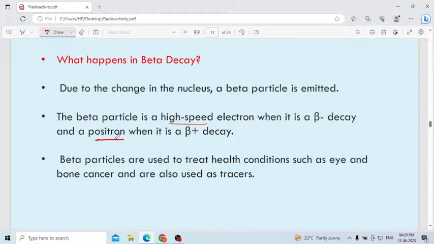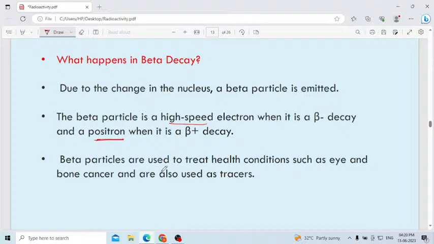Why is the electron released in beta minus decay? To balance the law of conservation of energy. Even the positron, why is it released in beta plus decay? To balance the law of conservation of energy. That also I will explain in detail.